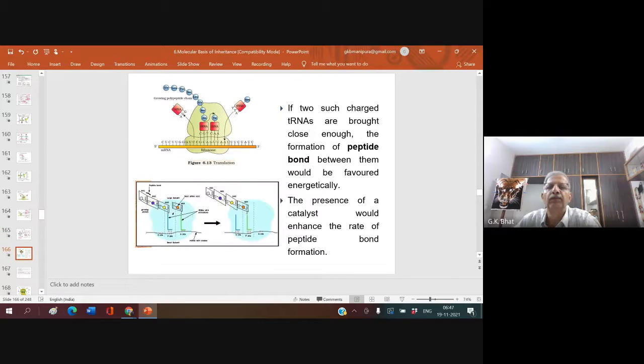If two such charged tRNAs are brought close enough, you have one tRNA with one amino acid and another tRNA with another amino acid. The formation of a peptide bond between the two amino acids would be favored energetically. The presence of a catalyst would enhance the rate of peptide bond formation. Of course, an enzyme is required for enhancing the formation of this peptide bond between the amino acids.